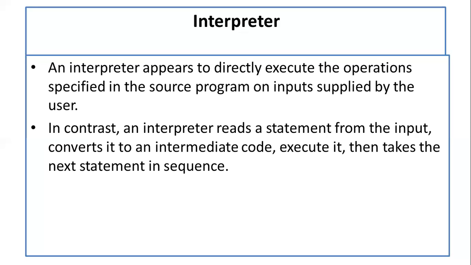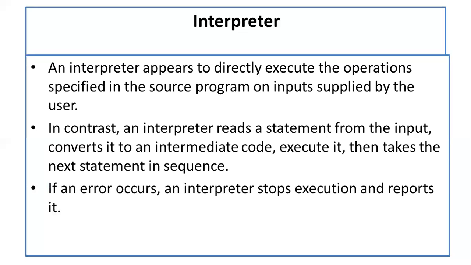Even we can say that it takes one statement of a high-level language program, translates it into a machine language instruction, and then immediately executes the resulting machine instruction. That means first it will receive one step, then it will translate it into machine code, and then it will execute. So this is the process of an interpreter. If an error occurs, an interpreter stops execution and reports it. It means if a particular statement has an error, it will stop the execution.